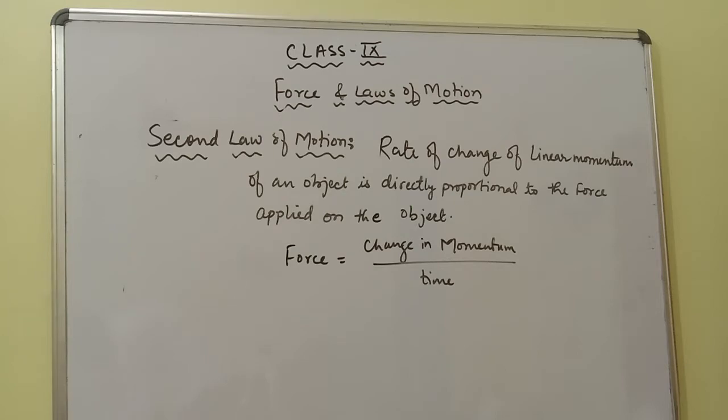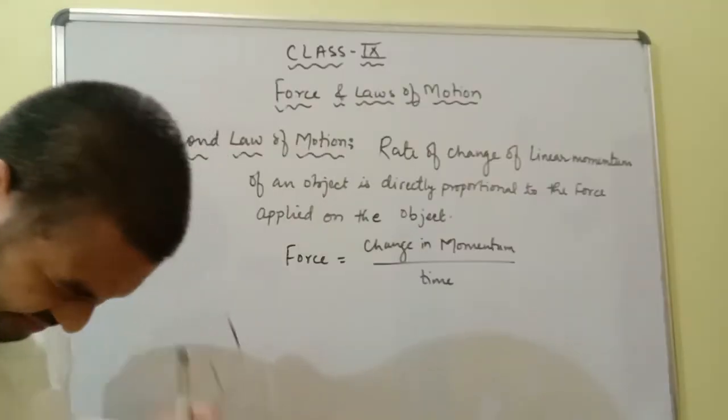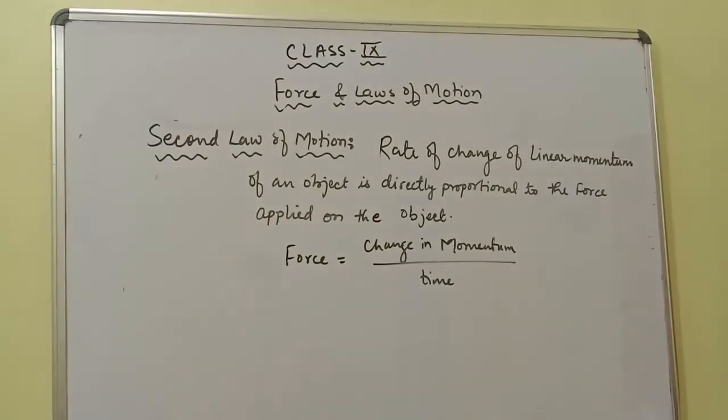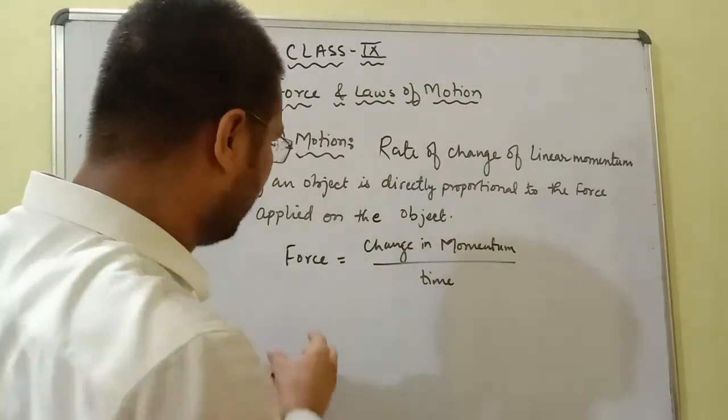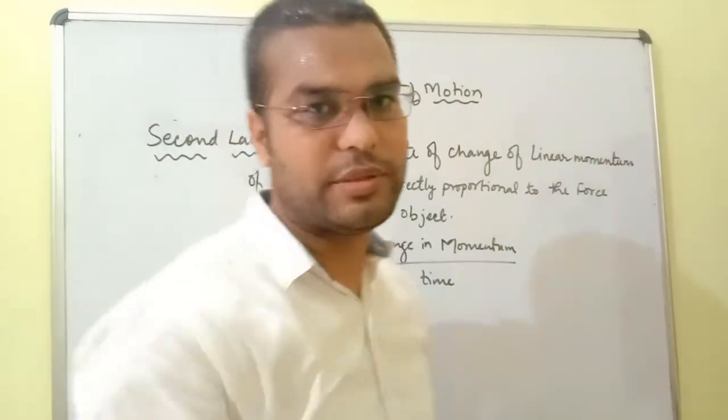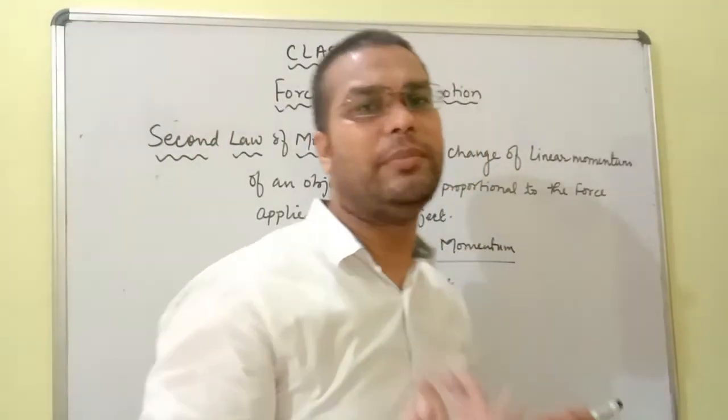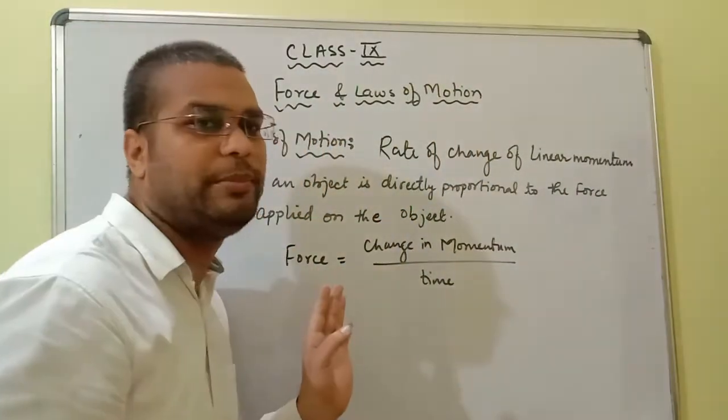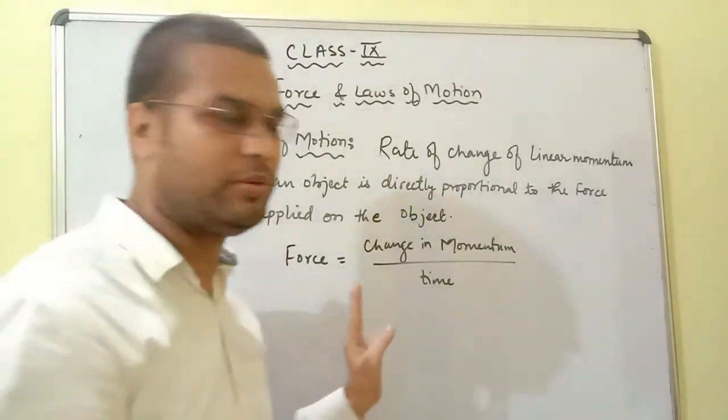Okay. Now, second thing, that we all know that this change in momentum or change in linear momentum depends on the force. If the force applied is more, the change in linear momentum will also be more.